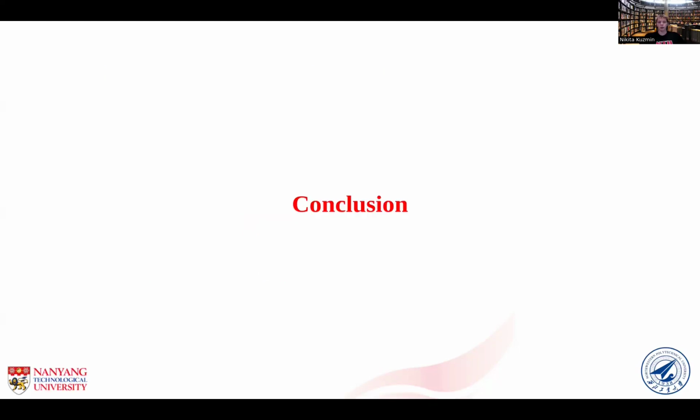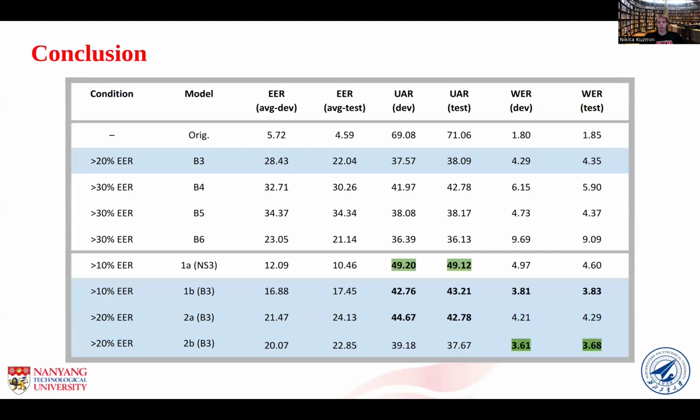Finally, to conclude everything, we will provide tables with a comparison of submitted systems to baseline models, and also we'll highlight main takeaways from our analysis. First of all, we will compare our submitted models for condition 1 and condition 2, with equal error rate higher than 10 and higher than 20, and compare them to baseline models 3, 4, 5, and 6.